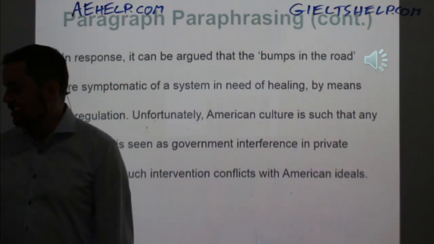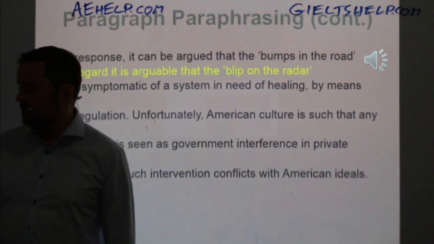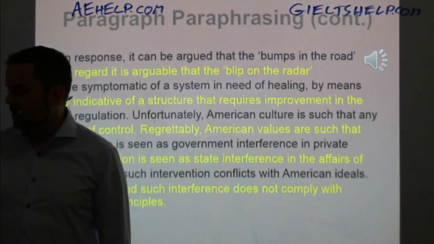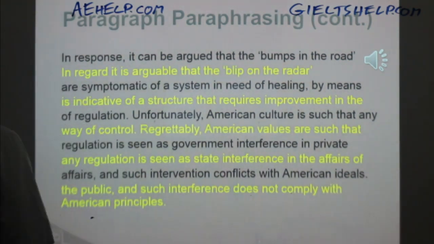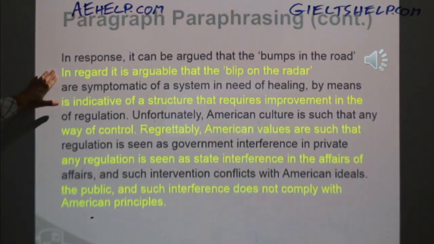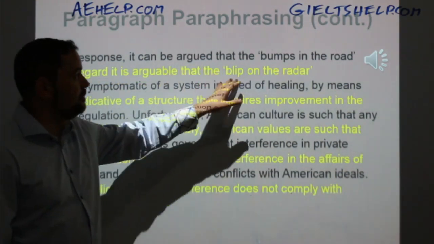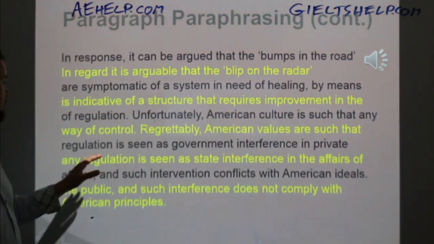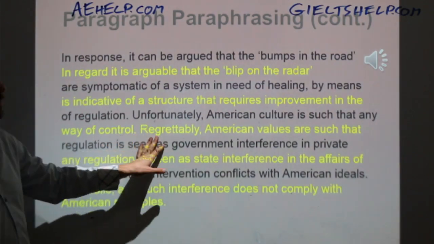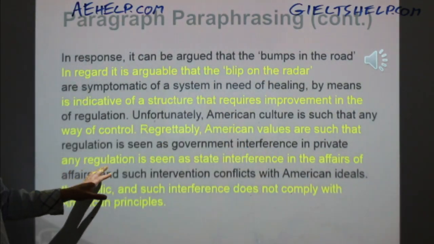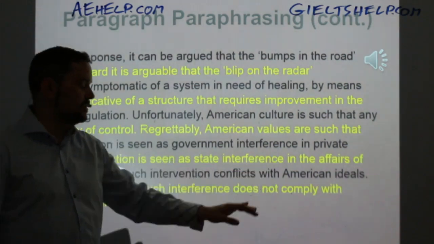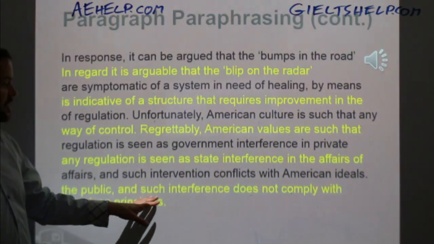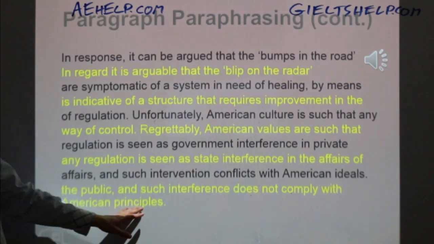What does that mean? Well, that's the power of paraphrasing, is if we look at the paraphrasing here, you might be able to understand it much more clearly. Okay? So the yellow is the paraphrasing. Read it with me, and you might understand it more clearly. In regard, it is arguable that the blip on the radar is indicative of a structure that requires improvement in the way of control. Regrettably, American values are such that any regulation is seen as state interference in the affairs of the public, and such interference does not comply with American principles.